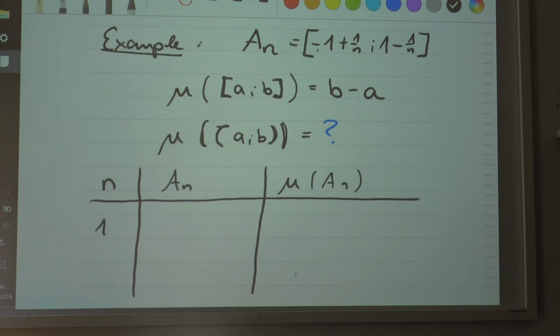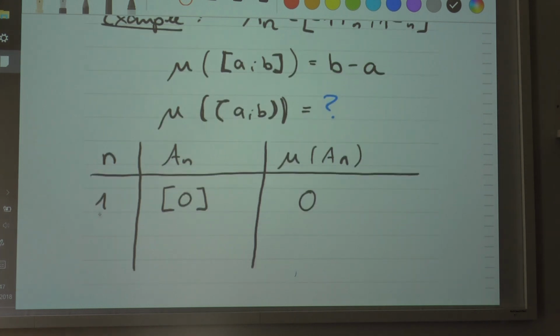Then -1 plus 1 over 1 equals 0, and 1 minus 1 over 1 equals also 0. So you have the closed interval that has 0 as its element, and its length is of course 0. Just because the measure is 0, it doesn't mean the interval is empty. It has at least one element.